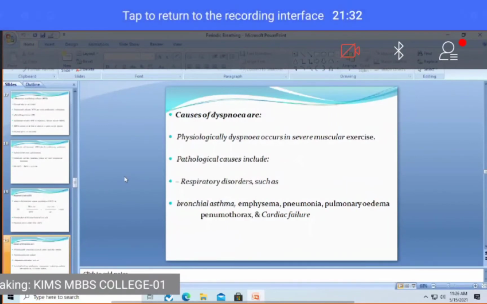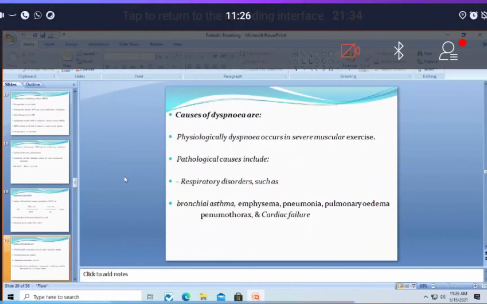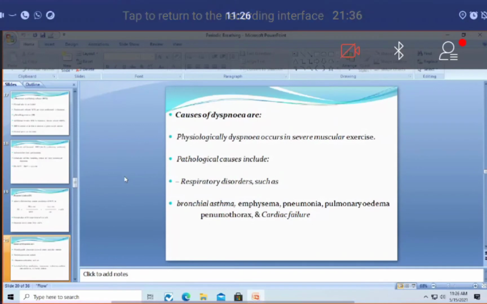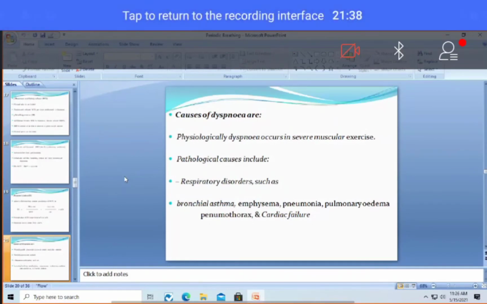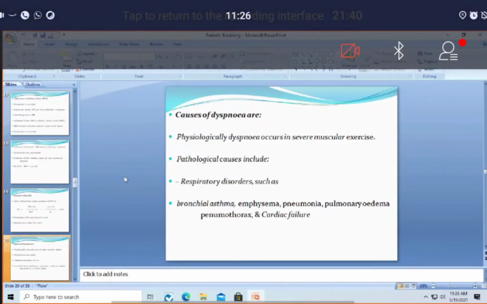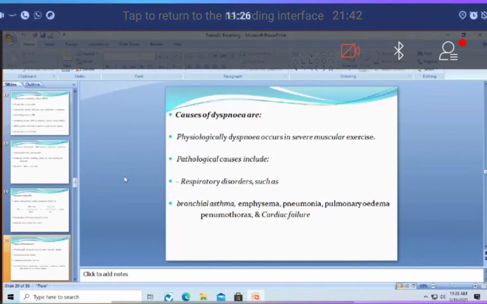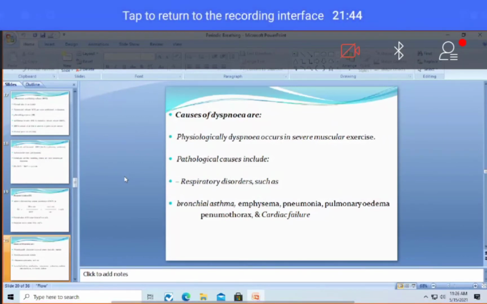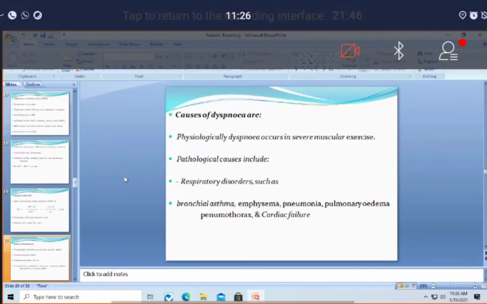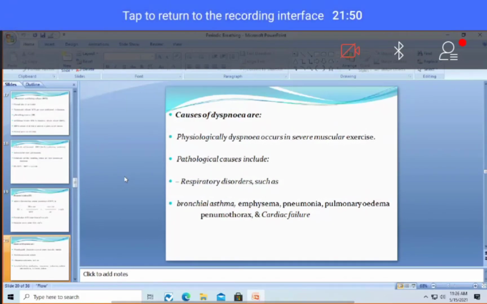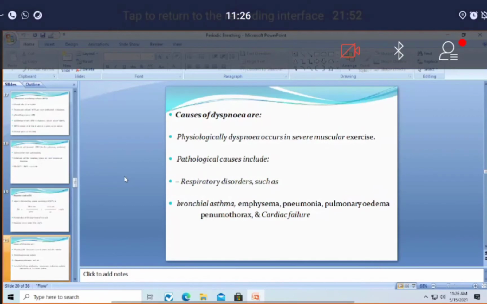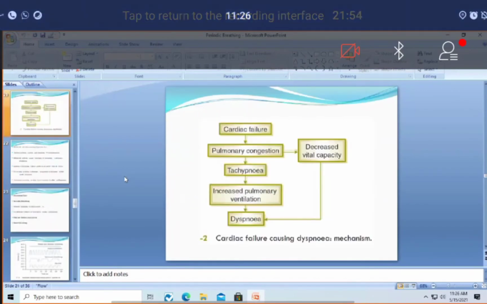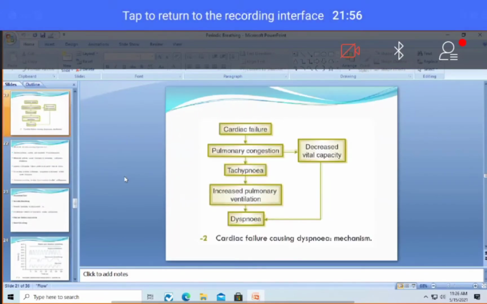Causes of dyspnea can be many things, for example, after severe muscular strain or muscular exercise, or sometimes in pathological conditions like bronchial asthma, emphysema, pneumonia, pulmonary edema, pneumothorax, and cardiac failure. Now we'll discuss some of the conditions where dyspnea can occur. Cardiac failure, you can see here.